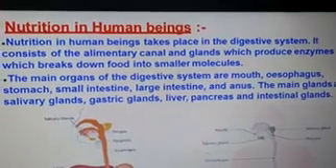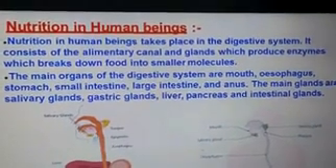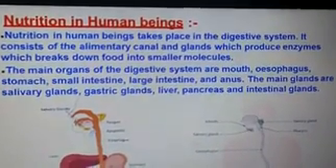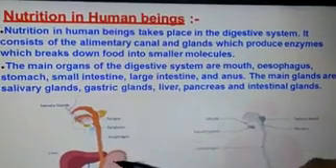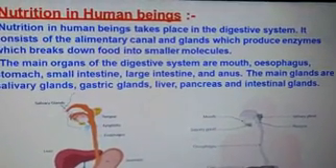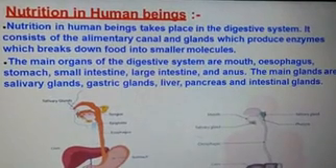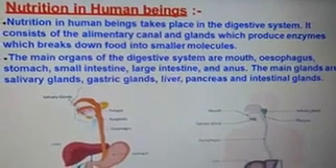Now we will discuss nutrition in human beings. Nutrition in human beings takes place in the digestive system. It consists of the alimentary canal and glands which produce enzymes which break down food into smaller molecules.